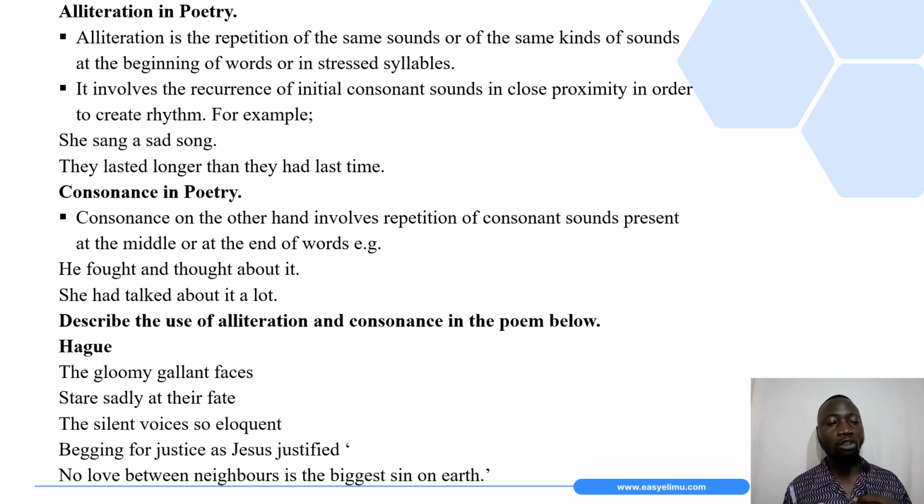Then onto the second example: she had talked about it a lot. Again, if you look at that, we have about and a lot. So there is consonance in the sound t that we have in about, and the other sound t that we have in lot. So she talked about it a lot.